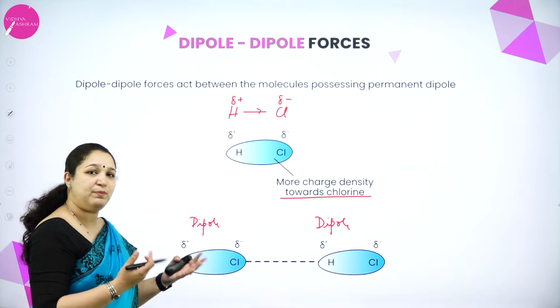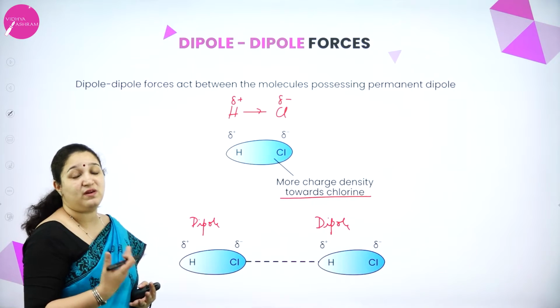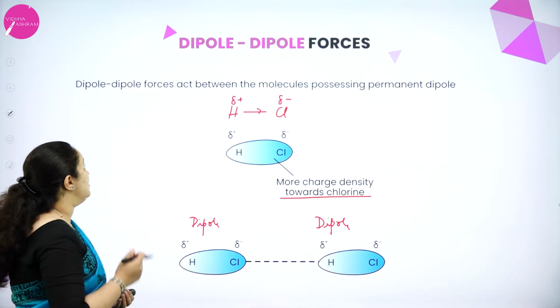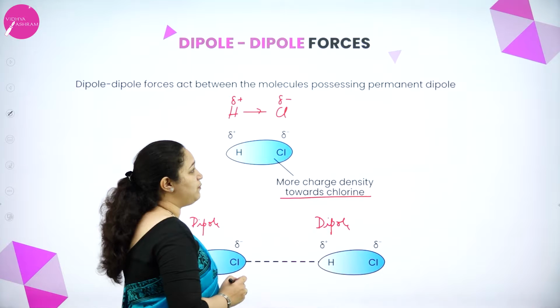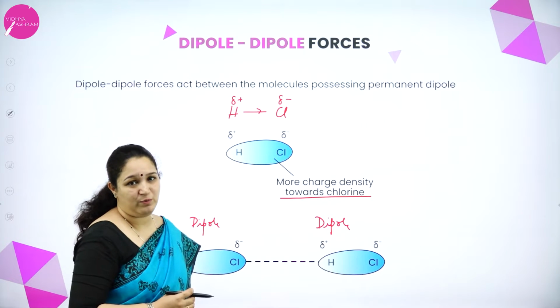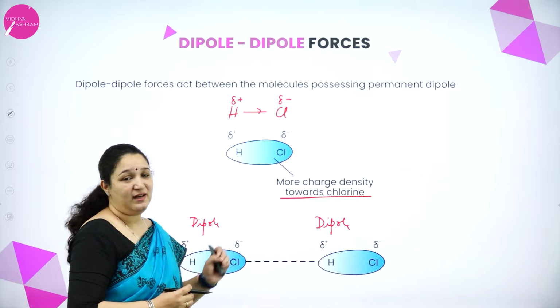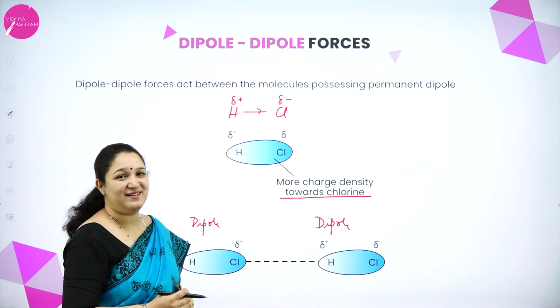These molecules are permanent dipoles; it is not something which is being induced. So dipole-dipole forces act between molecules possessing a permanent dipole. We can take HCl as an example and understand this.